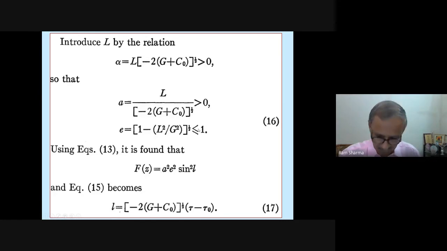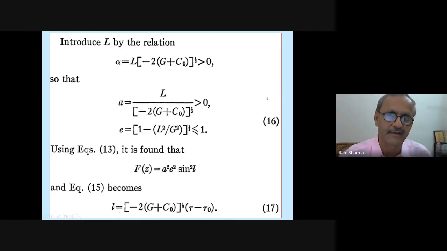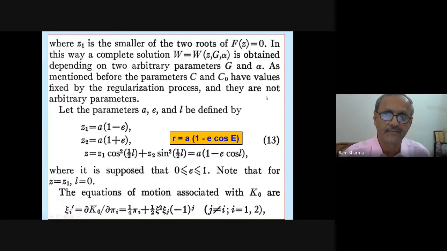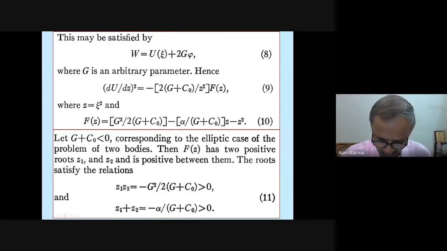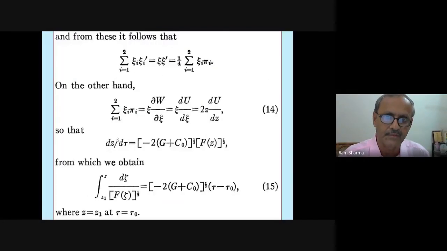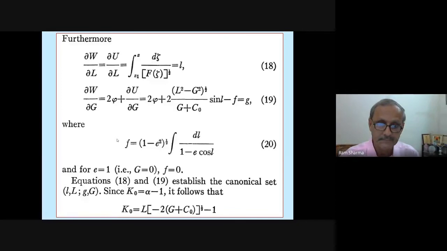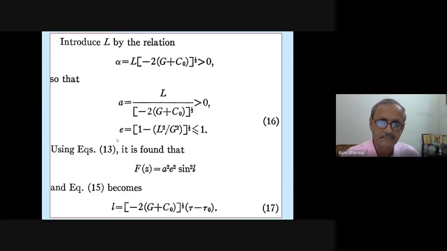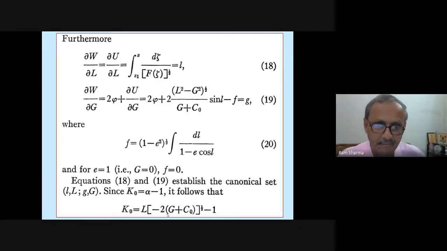His Fz, which was defined earlier, and this function, he has simplified into quite a simple thing. Yeah, his Fz has become this, and L is equal to this. So he has made all these elements, and then again he is finding out. Finally, he has to get this W, these things he has got. And then now you see his unperturbed Hamiltonian has become in terms of only these L and G.